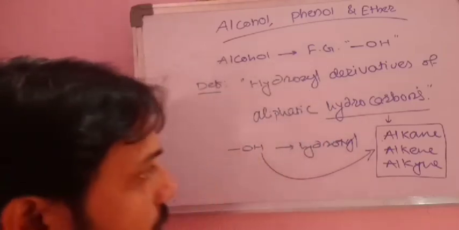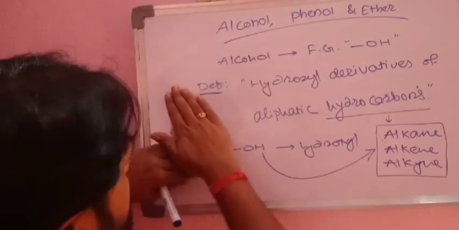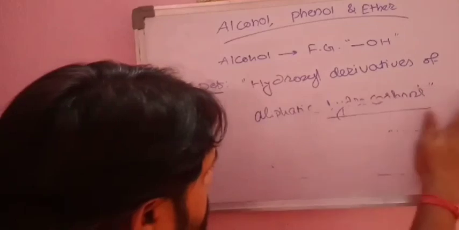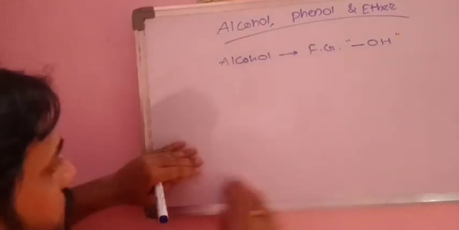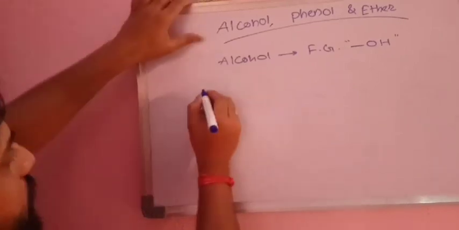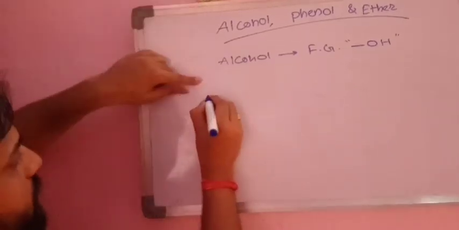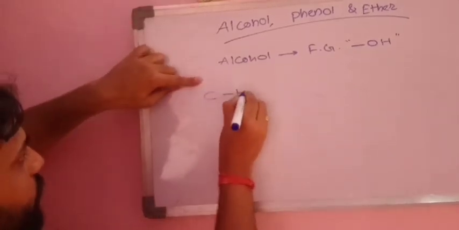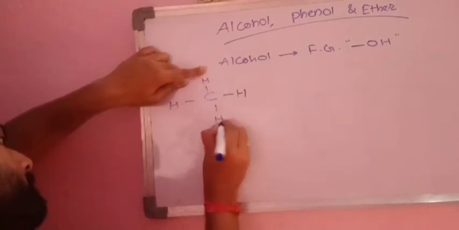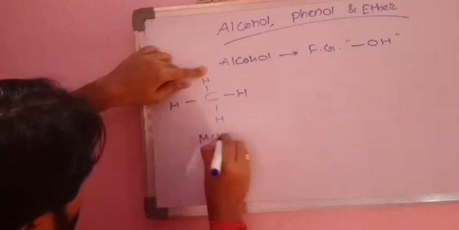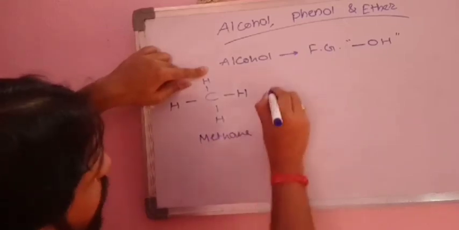So actually what happens, we'll see here. For example, I write one of the hydrocarbons, the simplest hydrocarbon, that is methane. You know the formula of methane, that is CH4. This is methane, an aliphatic hydrocarbon.